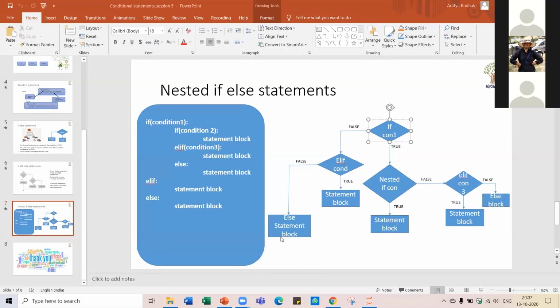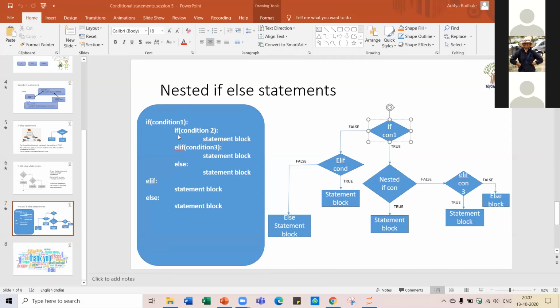Here is our condition 1, and if this is true, then we will have another conditional statement inside this condition. So this is the nested if condition.